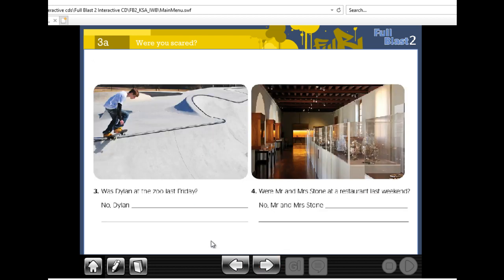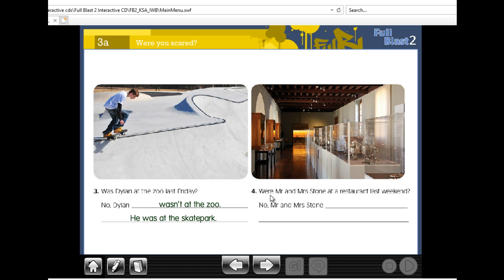Number 3 and 4. Number 3, look carefully at the photos. Okay, was Dylan at the zoo yesterday? Is it the zoo? Of course not. So no, Dylan. Think. Take your time. So no, Dylan wasn't at the zoo. He was at the skate park.